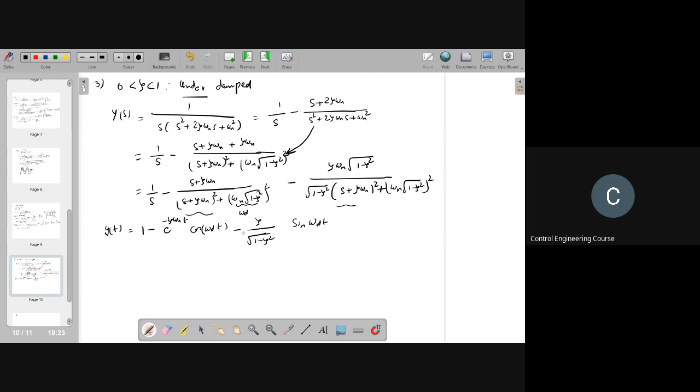Is it clear? This step is clear? Yes, ma'am. Now what I am taking, oh sorry, here it is minus zeta omega n t also. Now I am taking e to the power of minus zeta omega n t common.